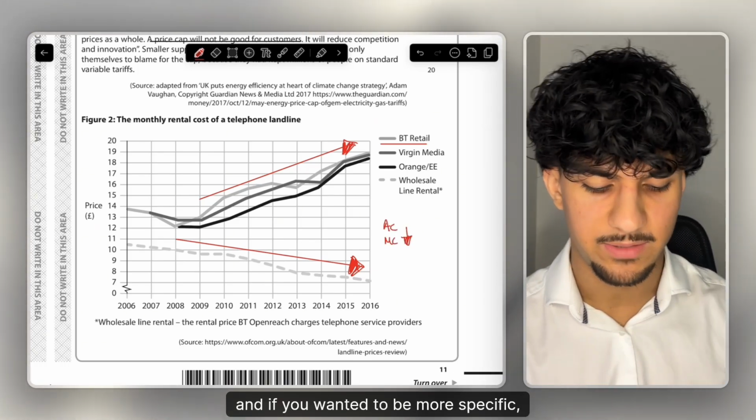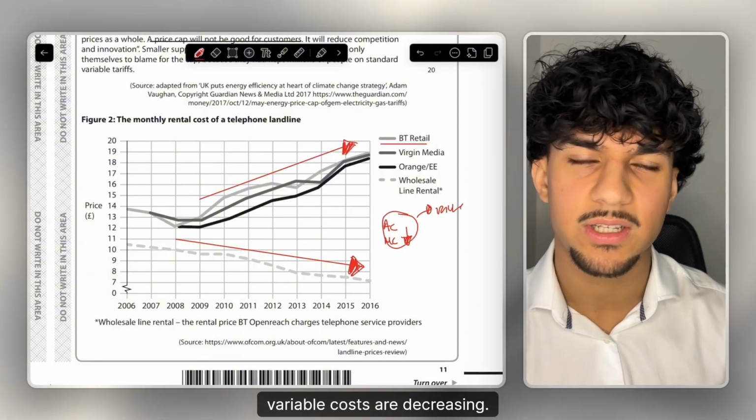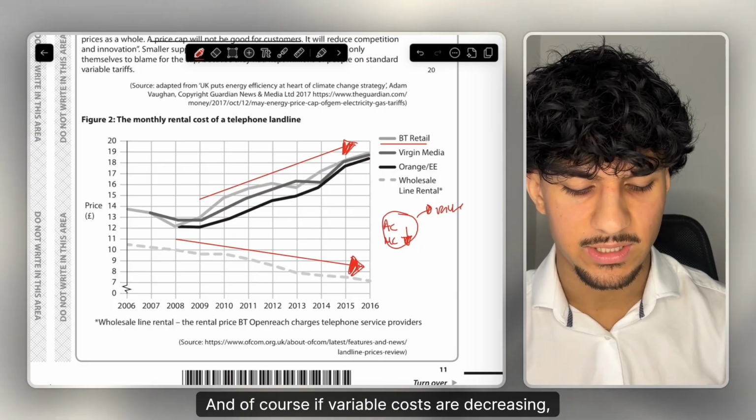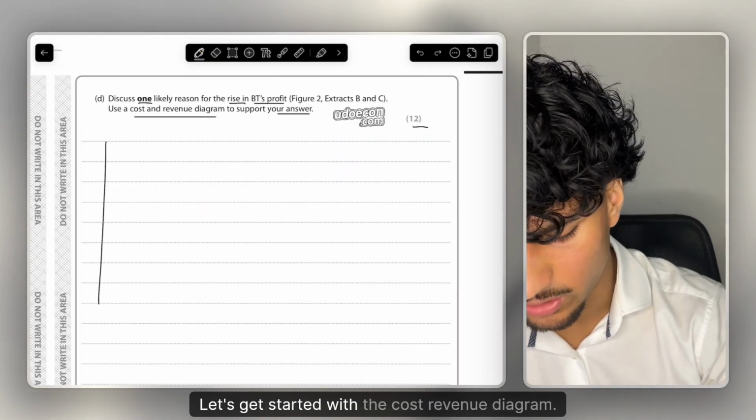And if you wanted to be more specific, you could of course therefore say this is as variable costs are decreasing, and of course if variable costs are decreasing, both MC and AC will shift downward. Let's get started with the cost revenue diagram.